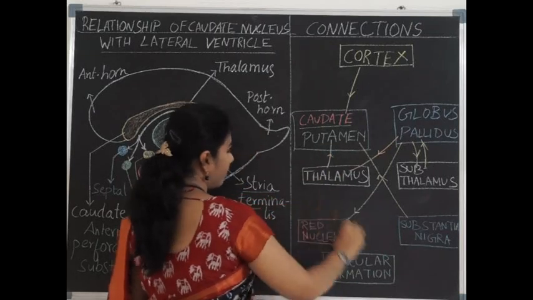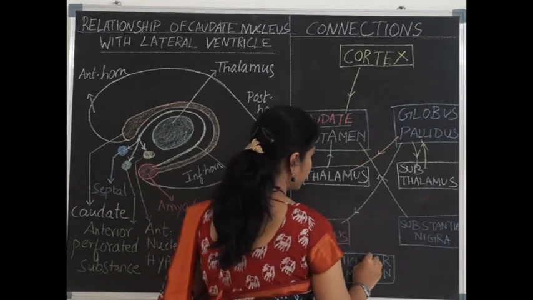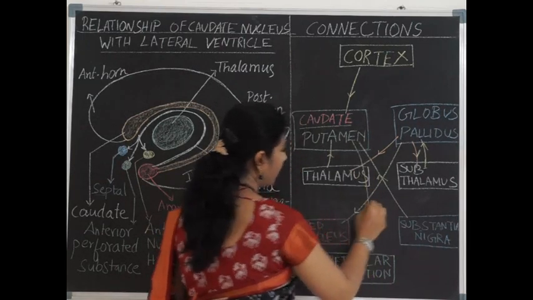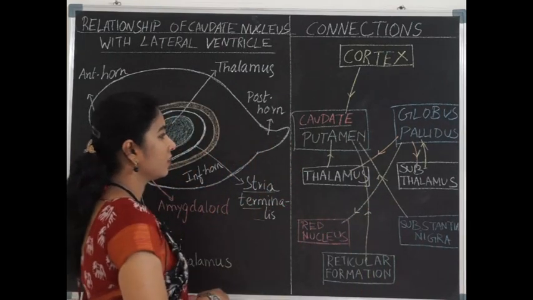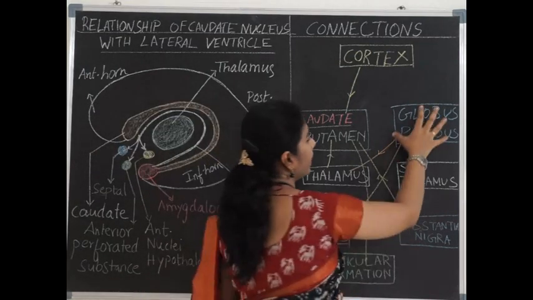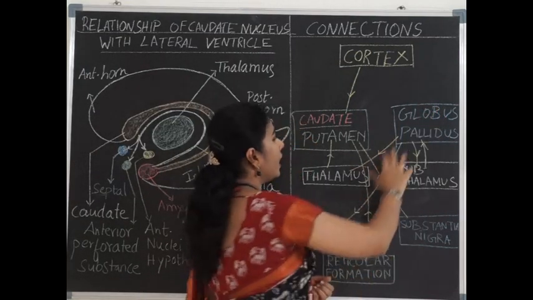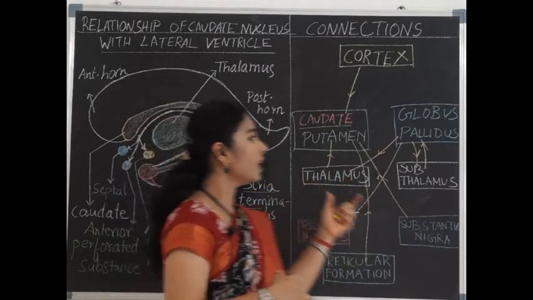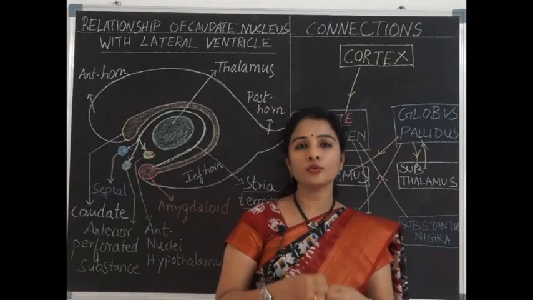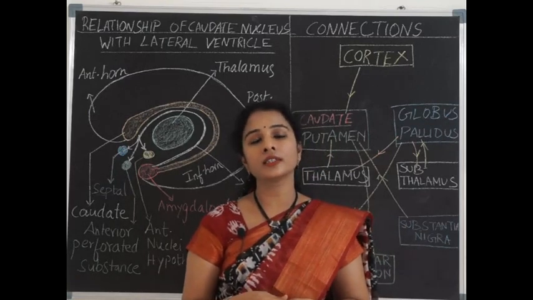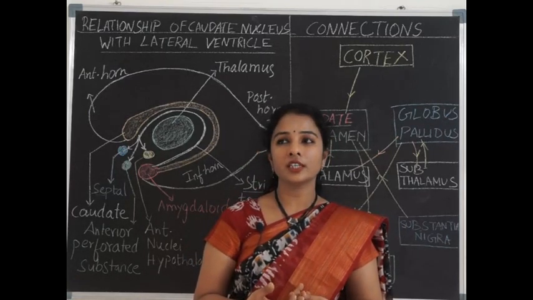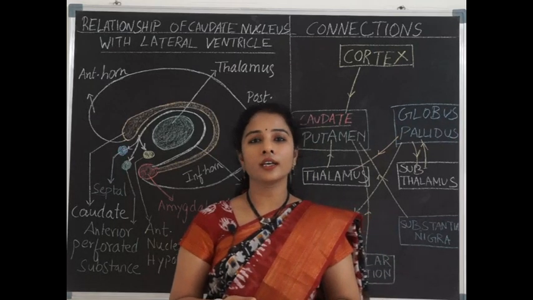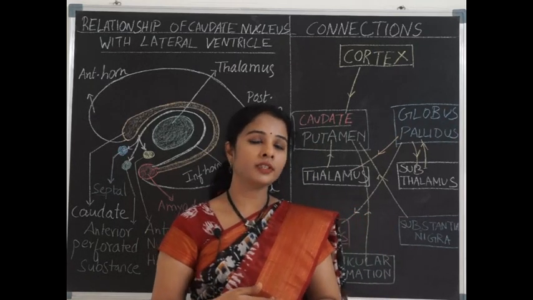the putamen has afferents from the reticular formation of the brainstem. So the efferents are mainly from the globus pallidus, and the efferents are mainly to the thalamus, and to the thalamus the efferents are of two bundles. One is called the fasciculus lenticularis, the other is called the ansa lenticularis.